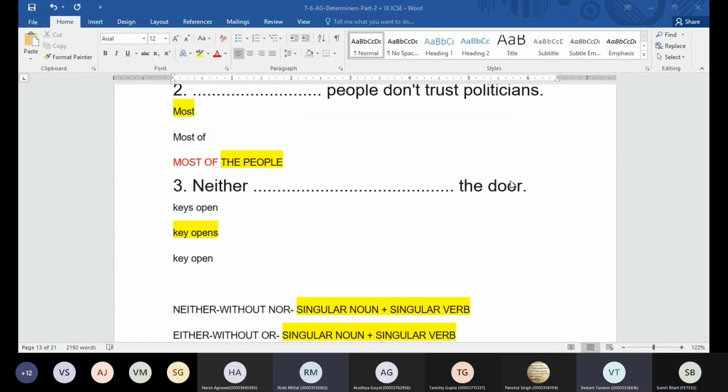Sir, why is... Okay, Vedant, when I say neither of these keys, let's say there are 10 keys, okay, and I'm saying neither of these keys. How many keys am I reflecting upon?